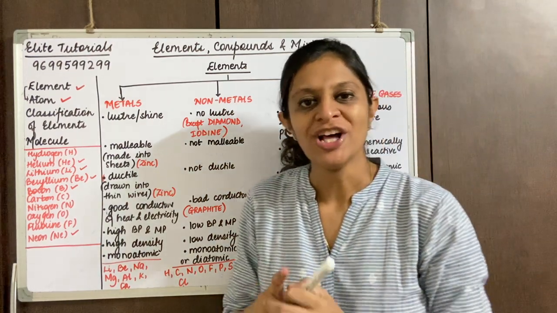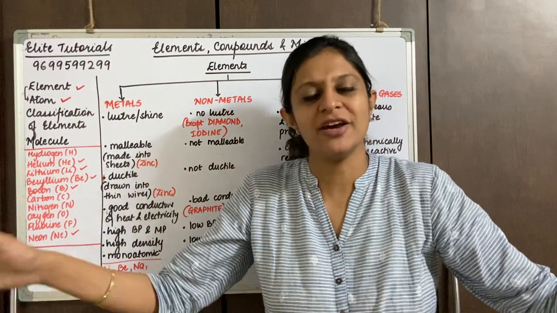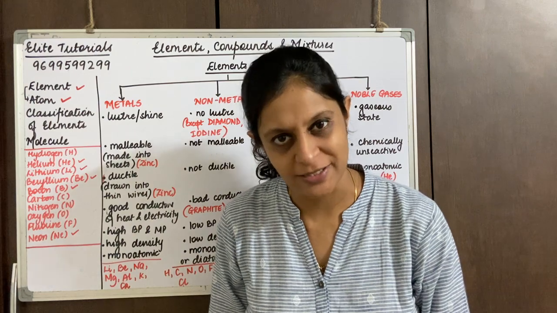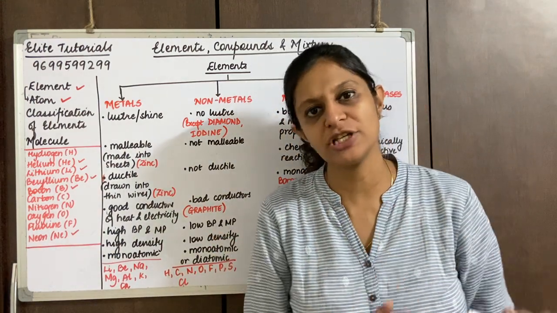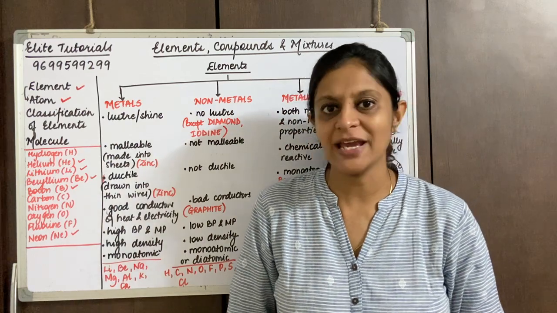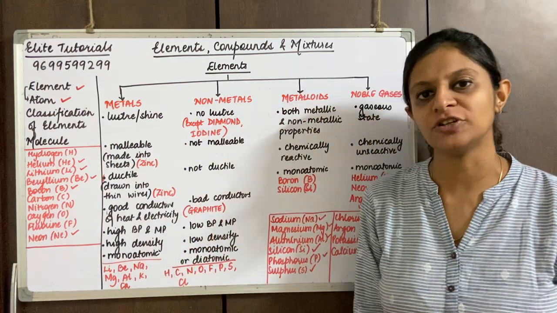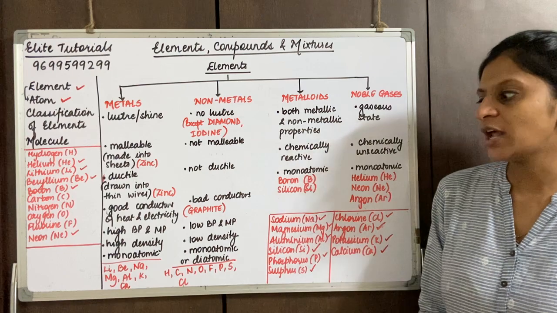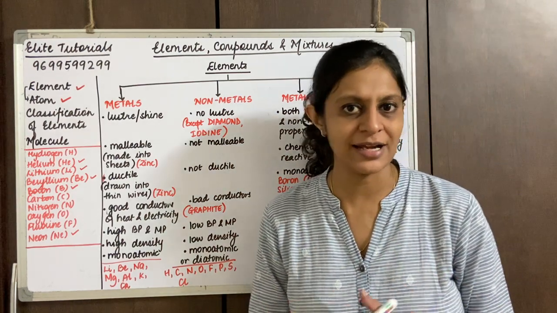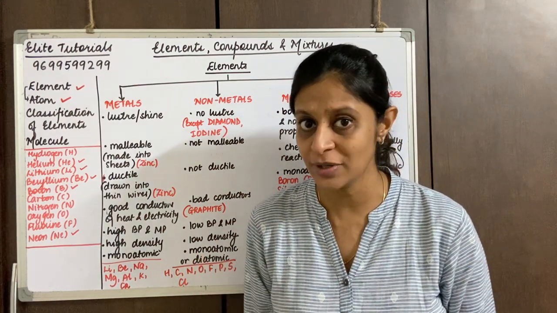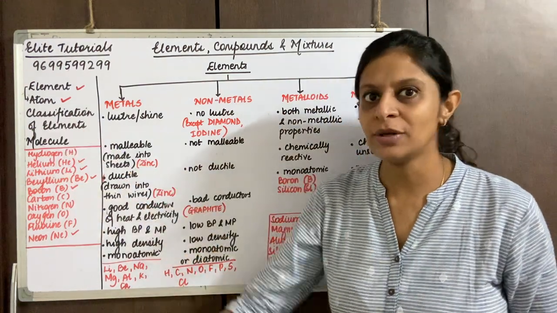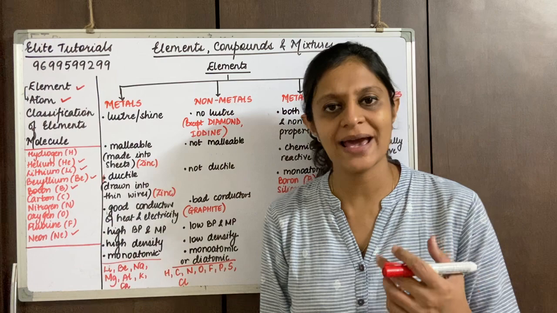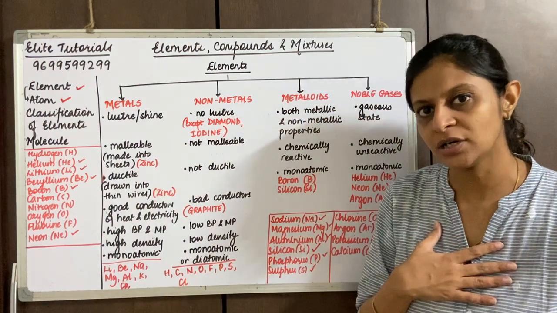Okay, so that becomes a very easy way to classify the first 20 elements. But remember to remove the noble gases and the metalloids first. So there should not be any problem in classifying the first 20 elements. Now when they ask you to classify, they can ask you a question to classify the first 20 elements, so you know which is classified how. So you will be learning the first 20 elements and then classifying according to the rule.